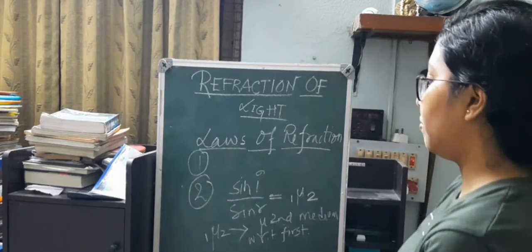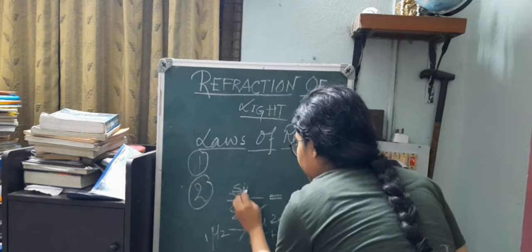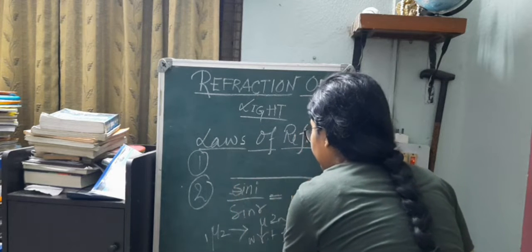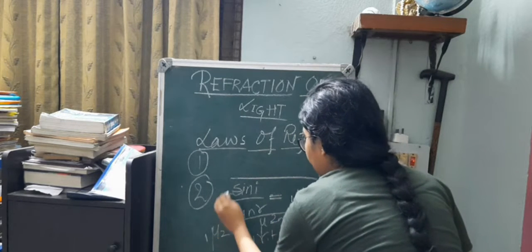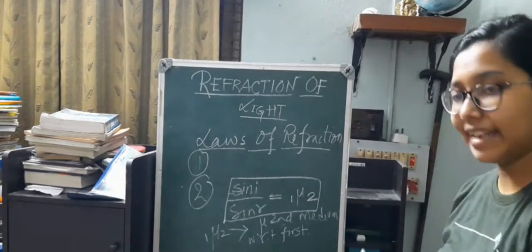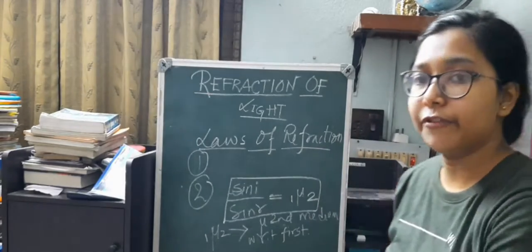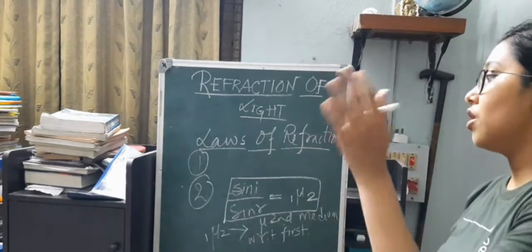So in this way, the second statement, which is the most important statement and is known as Snell's law, is sin i by sin r is equal to mu. That is, the sine of the angle of incidence by the sine of the angle of refraction is equal to mu.